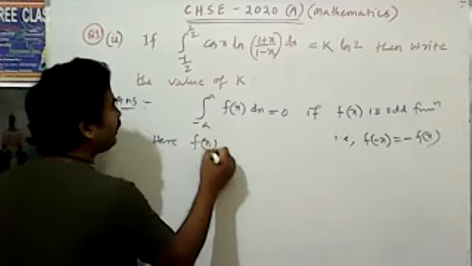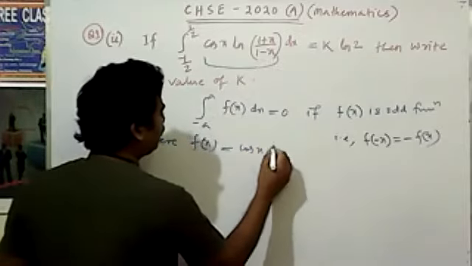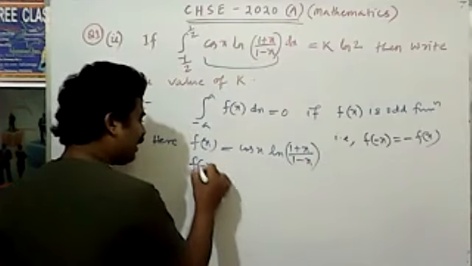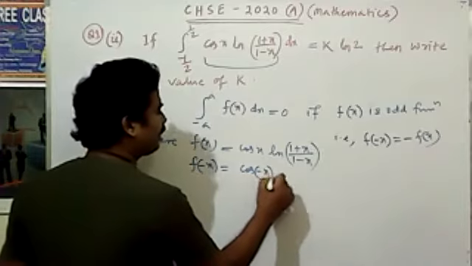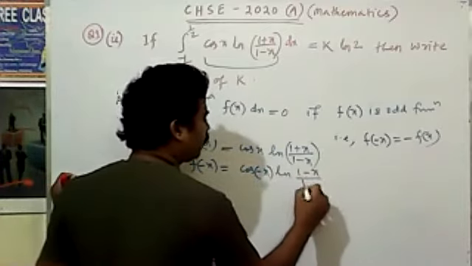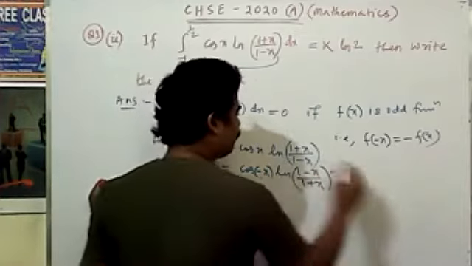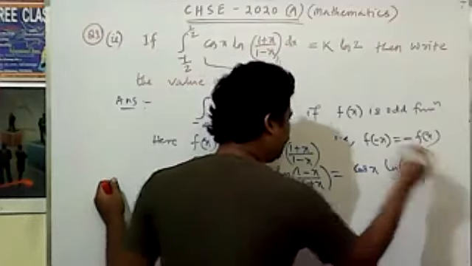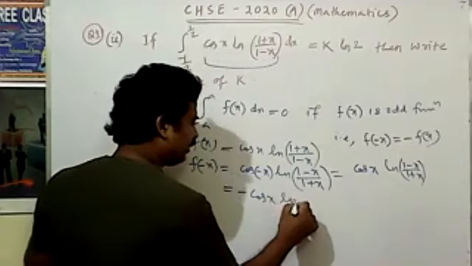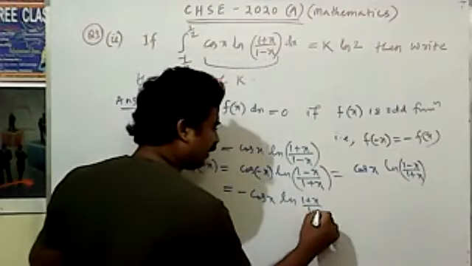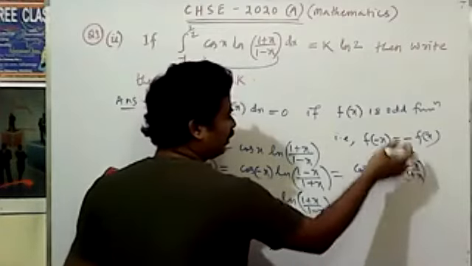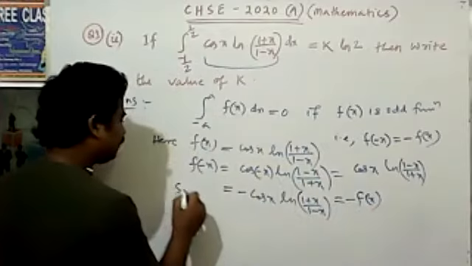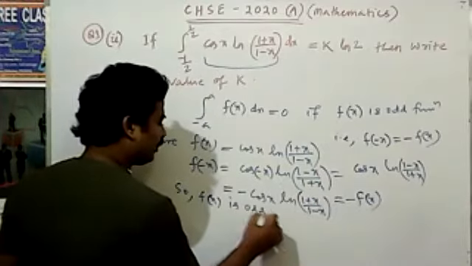Here f(x) is equal to cos x ln((1+x)/(1-x)). Then f(-x) is equal to cos(-x) into ln((1-x)/(1+x)). Cos x is positive, and ln((1-x)/(1+x)) is minus ln((1+x)/(1-x)), because the numerator and denominator are inverted, so the minus comes out in front. So f(-x) is equal to -f(x), so f(x) is an odd function.